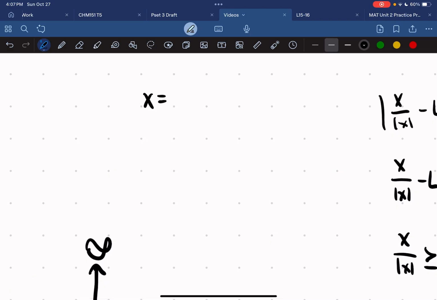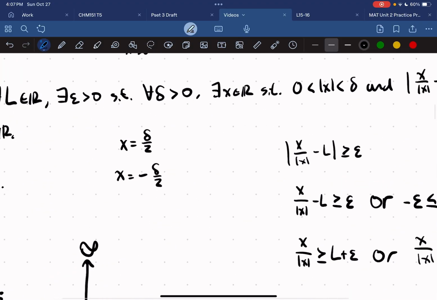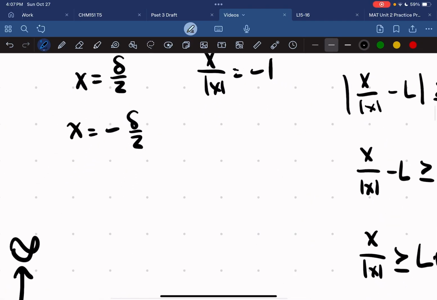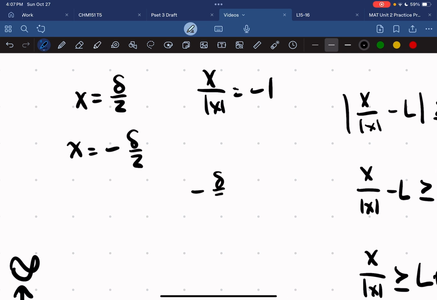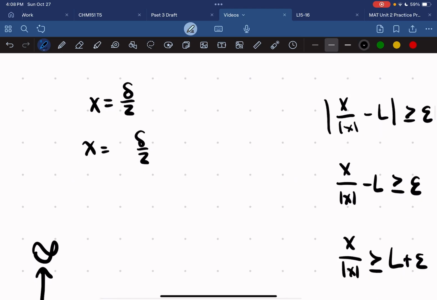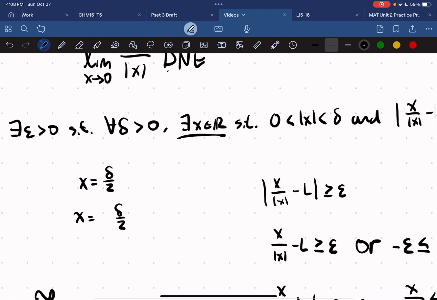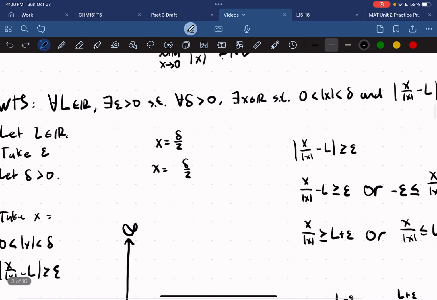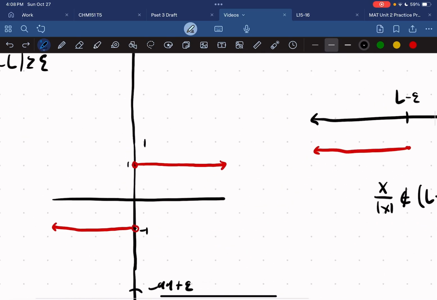If we have x as negative delta over 2, then we know that x over the absolute value of x is equal to negative 1, because this ends up just being negative delta over 2 over positive delta over 2, which is just negative 1. We can also have it as positive delta over 2, because we can choose our x. This is very important. We can choose our x depending on whether we need the function to be 1 or negative 1.